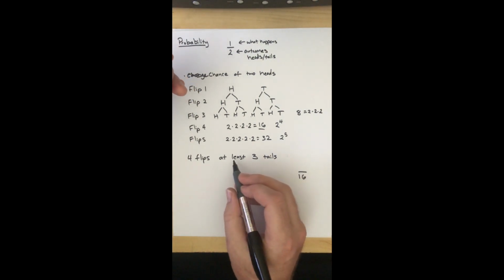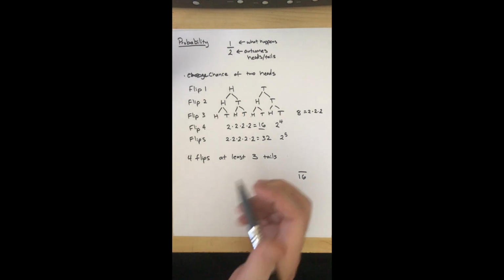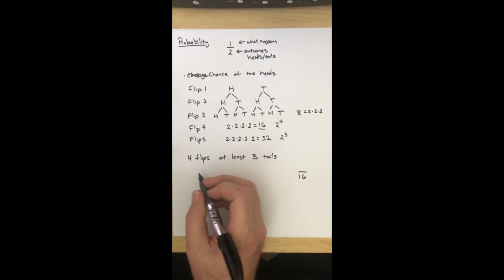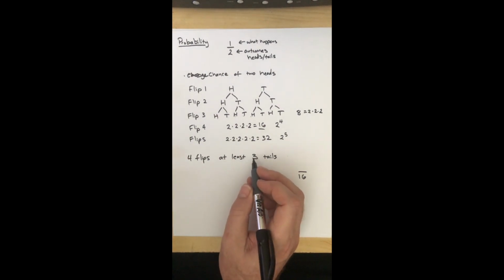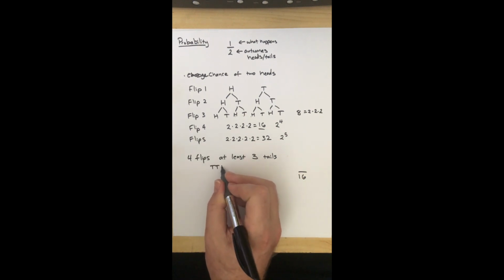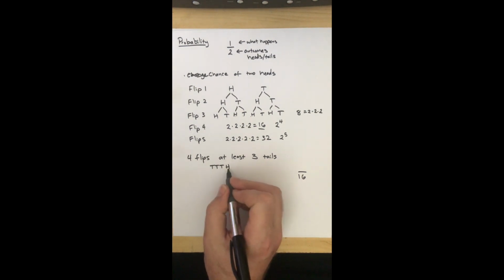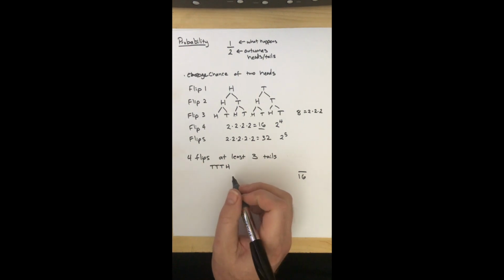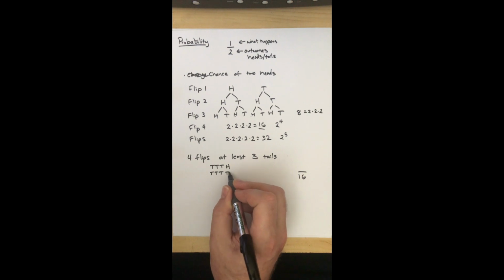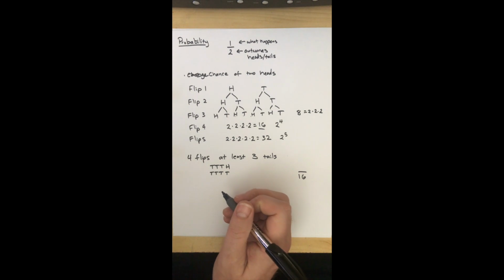But now I need to figure out at least 3 tails, means I can get 3 or I could get 4. So what I'm going to do is a little line of 4 letters, and it's going to map out one flip session that would do what I'm looking for, give me 3 tails. So I could get tails, tails, tails, heads. So there's flip 1, 2, 3, and 4. So if I got 3 tails first and then a heads, I got it. So there's one possible way. Of course, I could have gotten tails, tails, tails, and then the final tails, which would be 4, because that's at least 3. It's more.